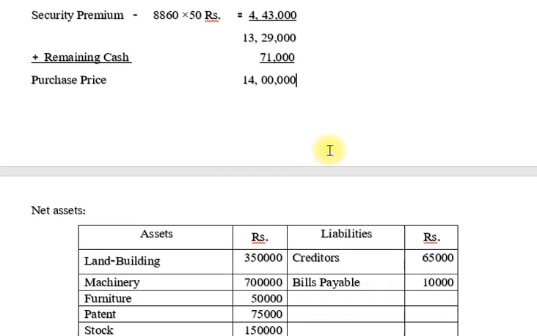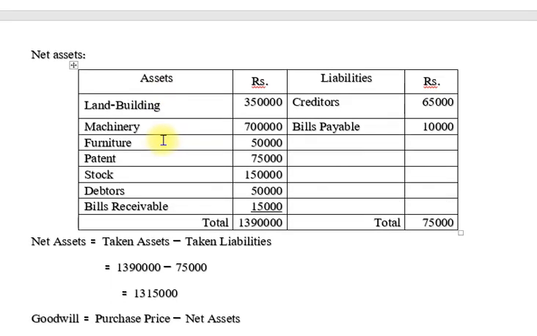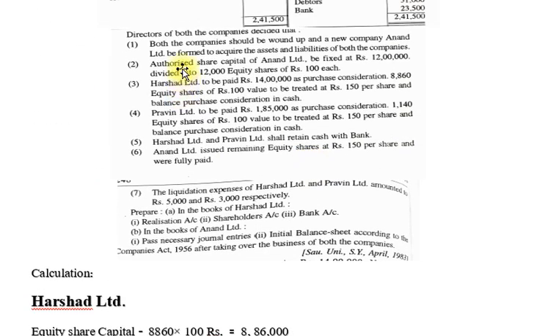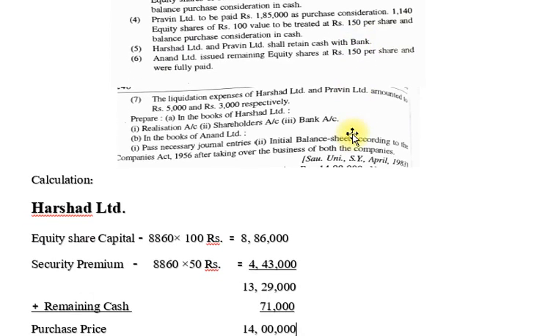Now second point, we find out net assets. So friends, you can see both the companies should be wound up and new company Anand Limited be formed to acquire the assets and liabilities of both the companies, meaning we accept all the assets and liabilities excluding bank balance. We do not surrender our bank balance, so we do not note down the bank balance.